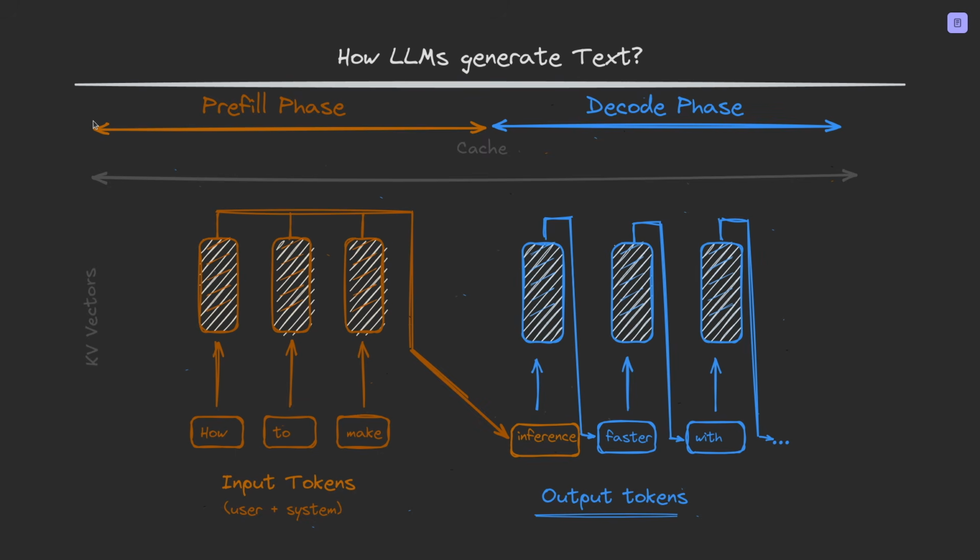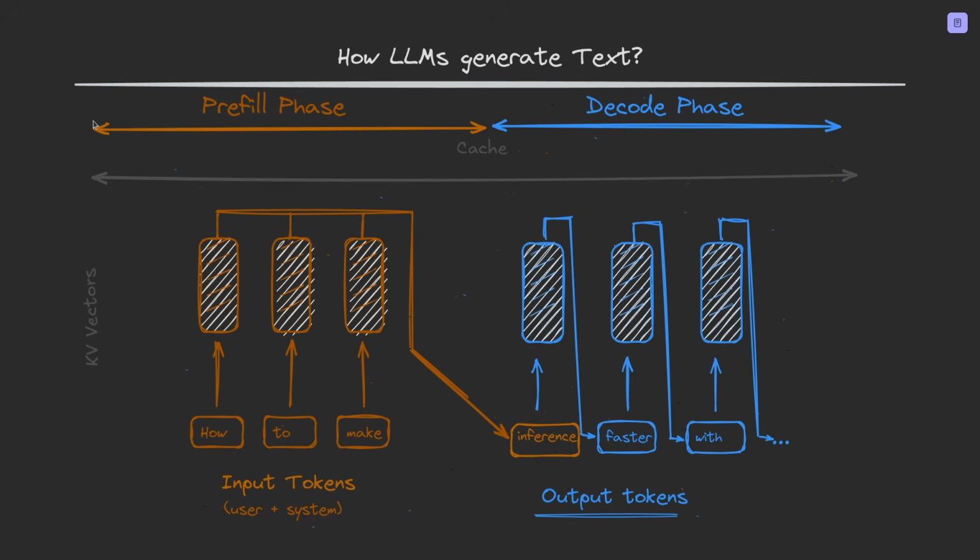This is part of why speculative decoding is attractive. It tries to use the available compute more efficiently by doing more useful work per expensive target model pass. And when we measure inference, we often care about metrics like tokens per second, time to first token, inter-token latency, throughput, P50 latency, P95 latency, and memory usage.